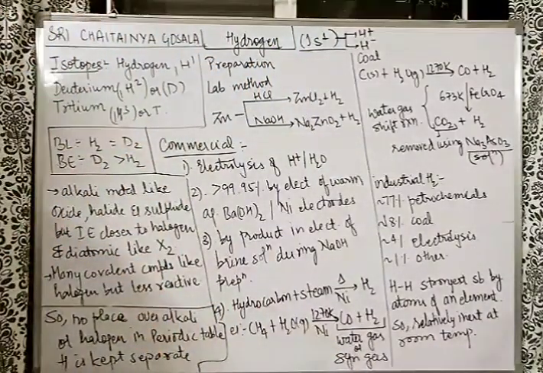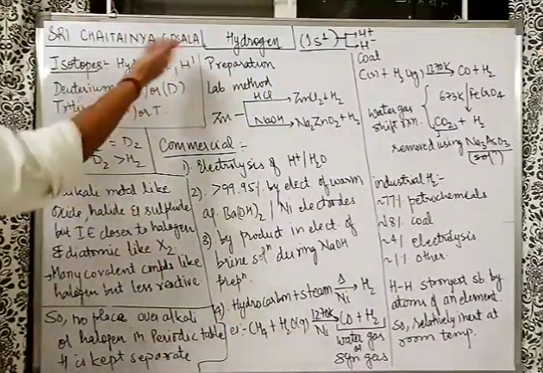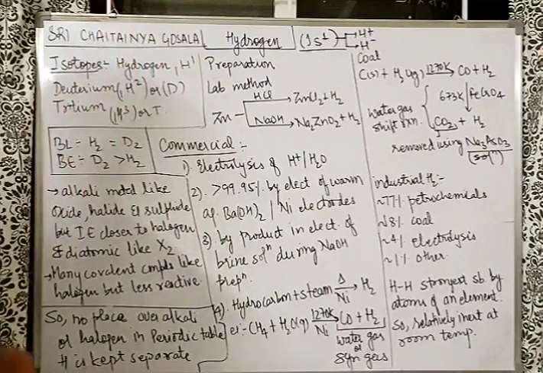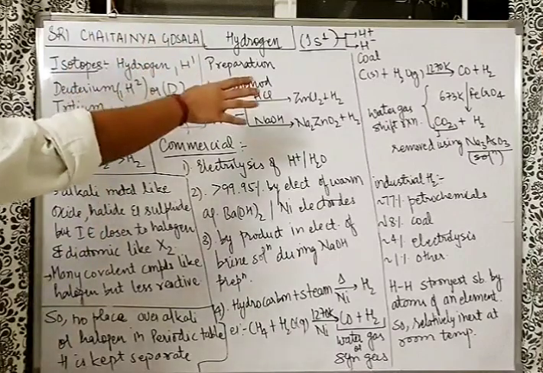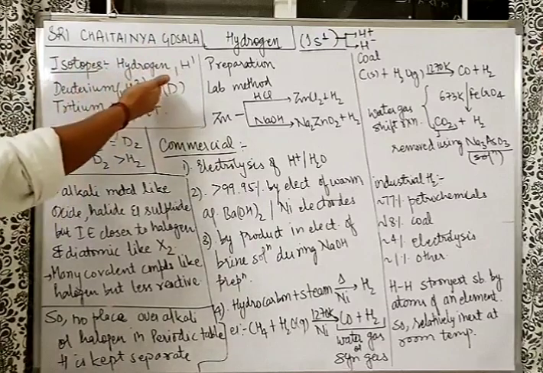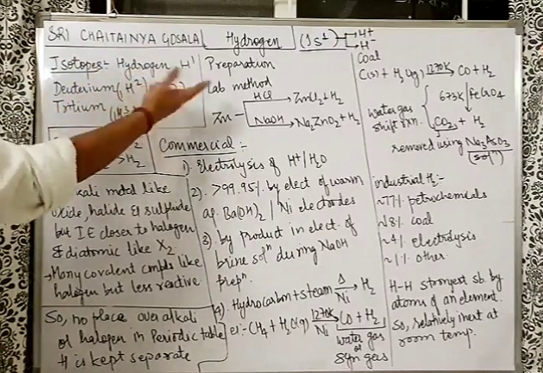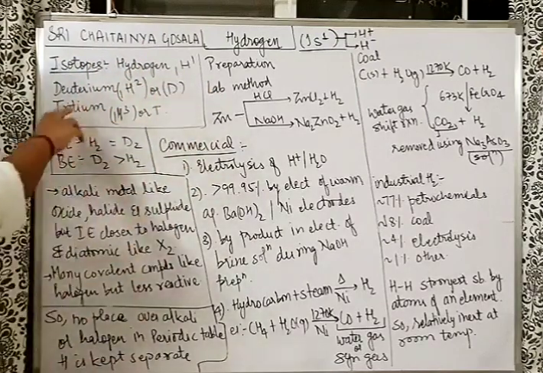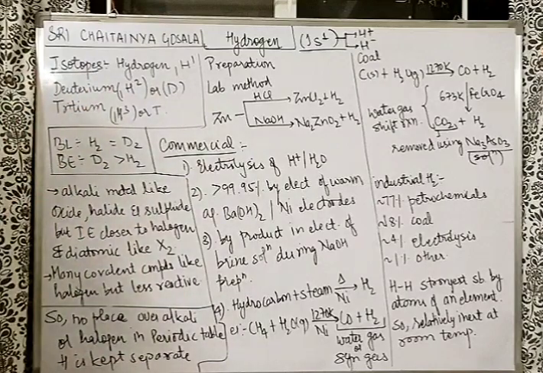Hydrogen, a very commonly known element. There are three isotopes: hydrogen, deuterium, tritium. Hydrogen has one proton, there is no neutron there. Deuterium has one proton obviously and one neutron as well, so the mass number is 2. Symbol D you can also use. Tritium is radioactive and it has 2 neutrons and 1 proton, so the total mass number is 3. Symbol we can use T.